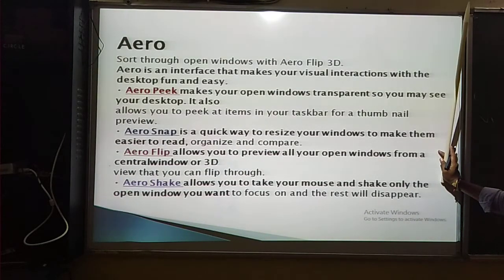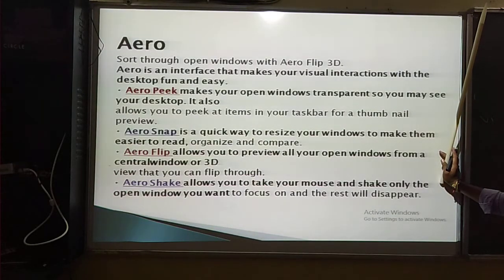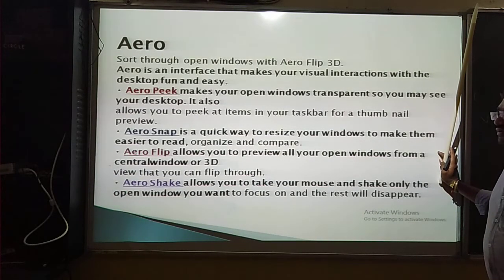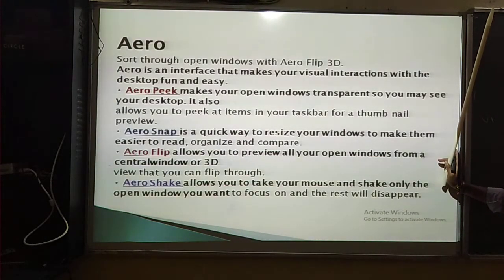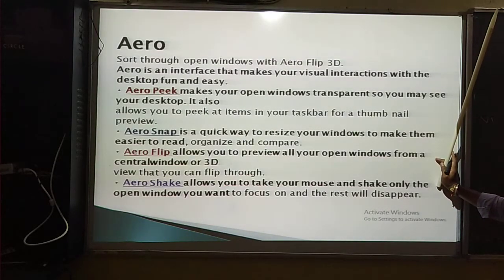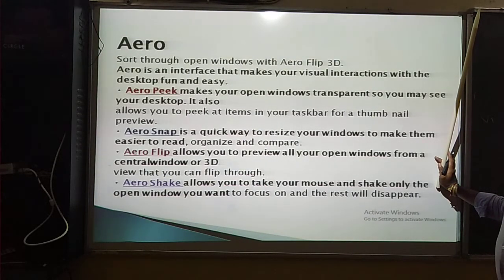Then the third one, Aero Flip. What is the meaning of Aero Flip? Aero Flip allows you to preview all open windows from a central window in a 3D view that you can flip through. So Aero Flip allows you to preview all your open windows from a central window or 3D piece, a view that can be flipped through.